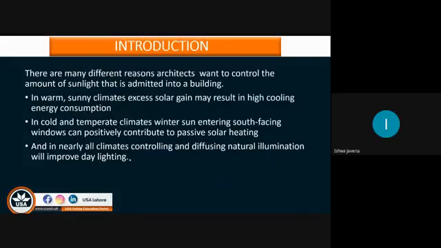And in nearly all climates, controlling and diffusing natural illumination will improve the daylighting. Obviously, we need for the building environment the air, the water, and most important, light. For the light, solar shading is obviously important, but there must be some areas where we need to have the light. So for that, we need illumination that will improve our daylighting and improve our living style inside the building.